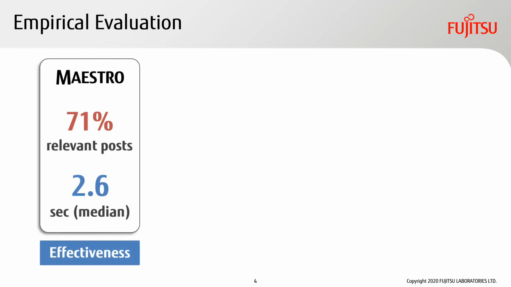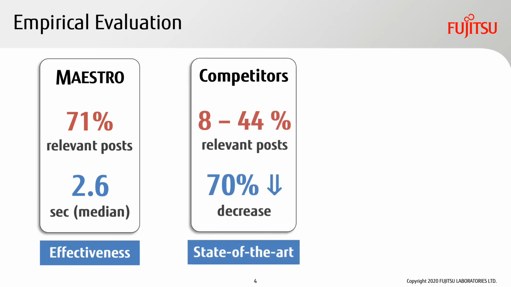In the evaluation on 78 real-world instances, Maestro was effective in recommending a relevant Stack Overflow post in 71% of the cases in only 2.6 seconds on median. By comparison, 4 state-of-the-art techniques reported a relevant post in only 8 to 44% of the cases.